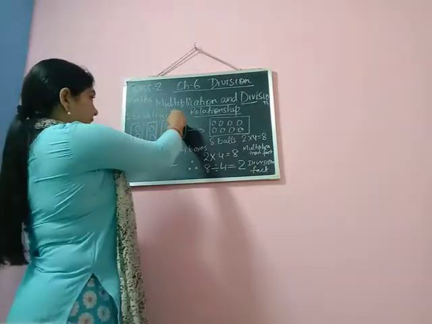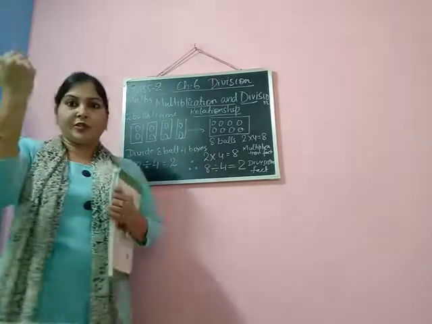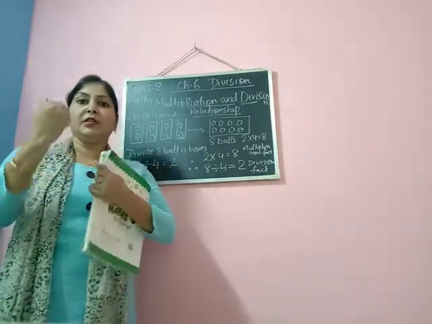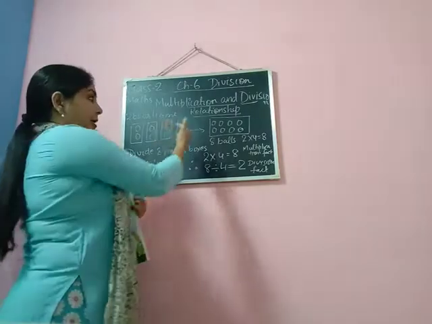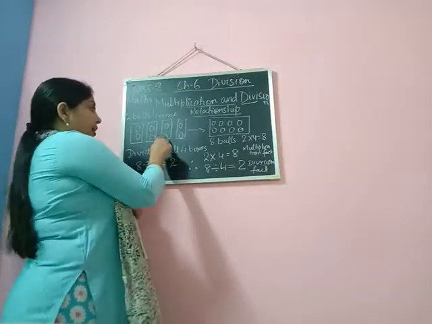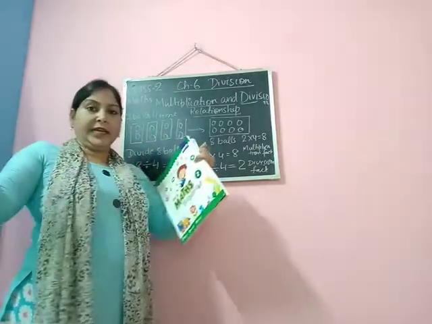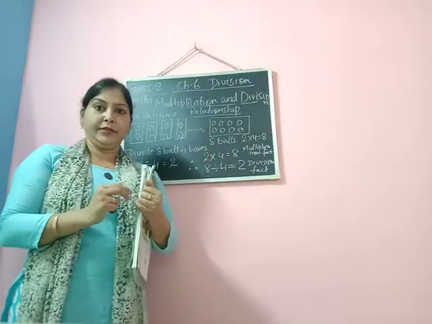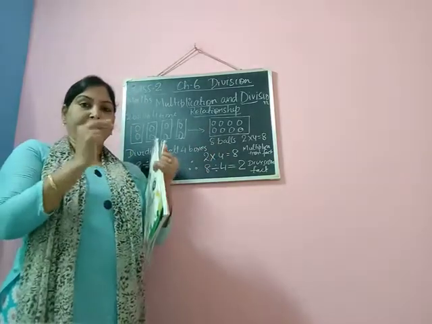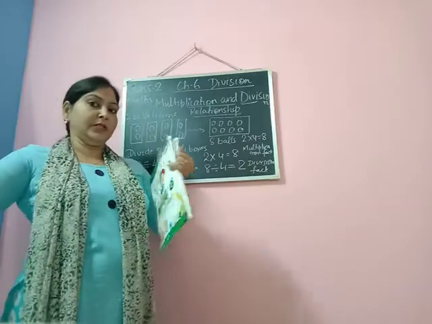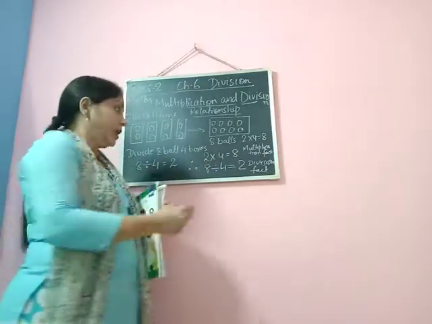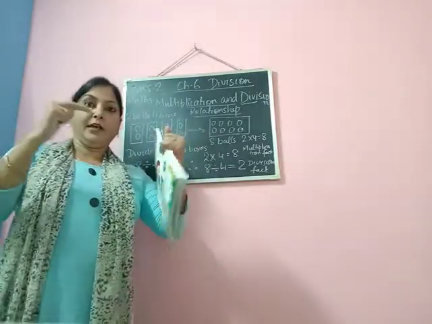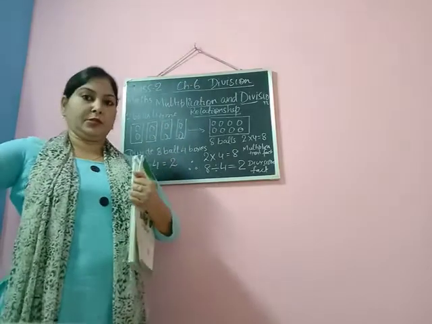Now you can relate the connection between multiplication and division. Over here we are trying to collect all the balls together. The balls were in different boxes, and we have collected them together. Now here the balls are together and we are dividing them in different boxes.